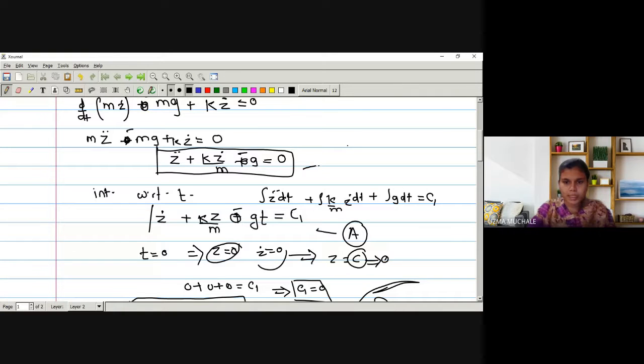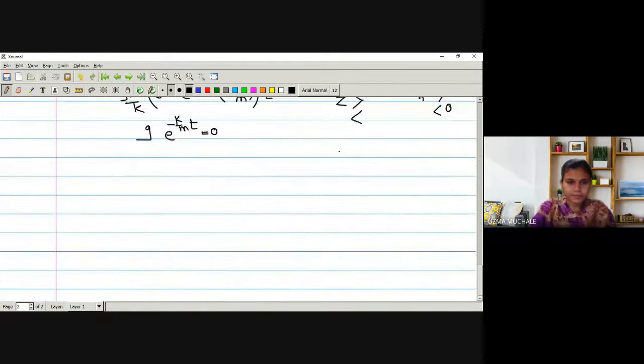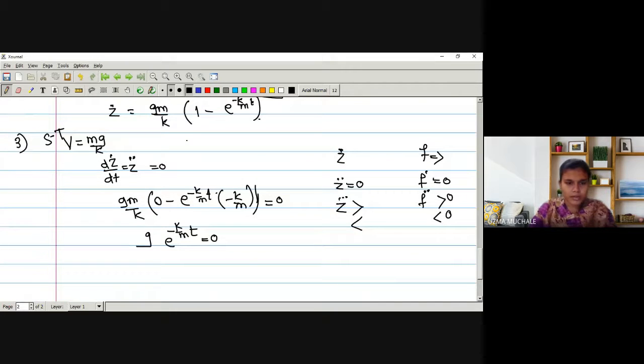I can name this equation as equation star. So using the value of z double dot in equation star, we know that z double dot equals 0, which means we have to put it in equation star.